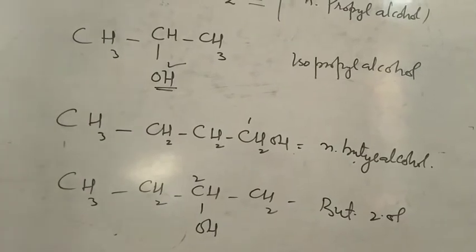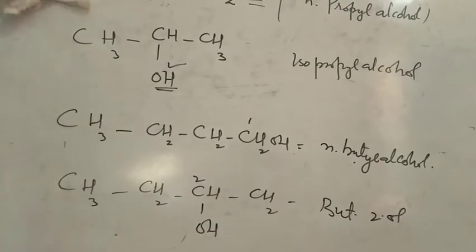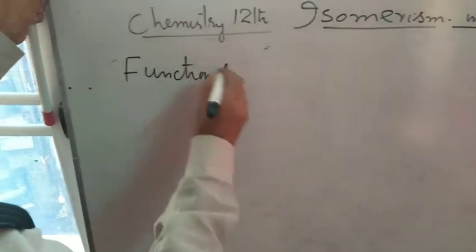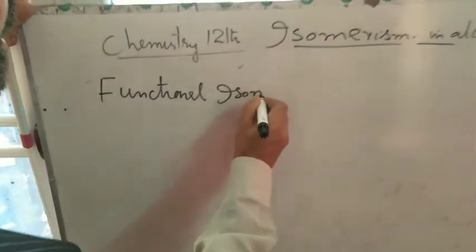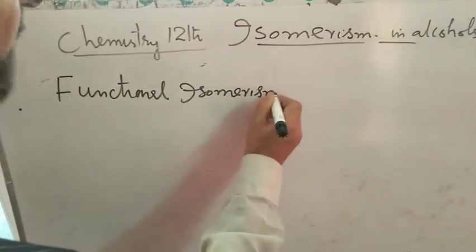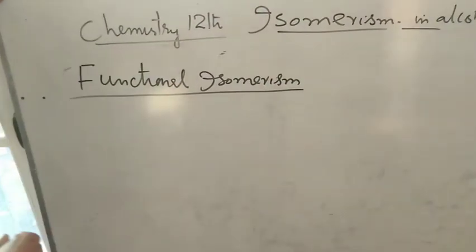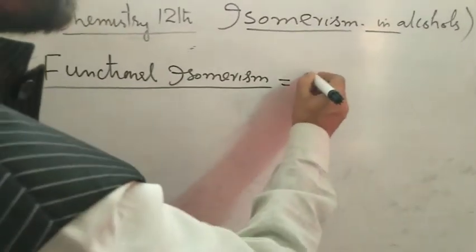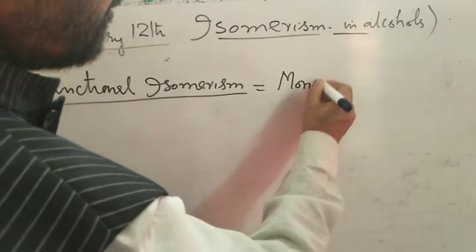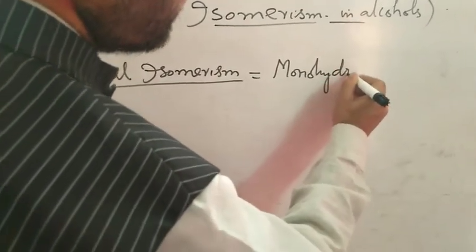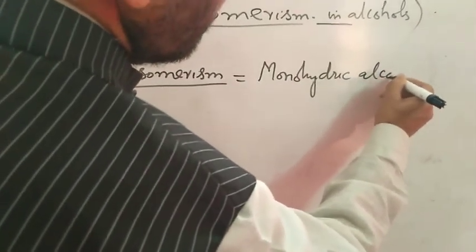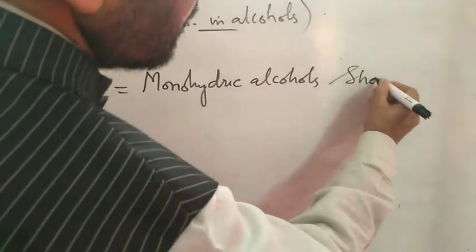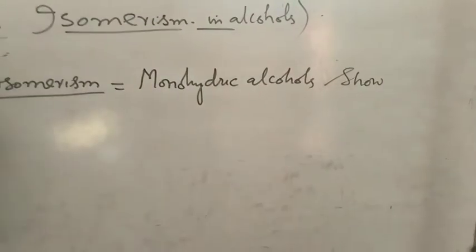Now the third type of isomerism which the alcohols show is the functional isomerism. Isomers having different functional groups but having the same formula. मोनोहाइड्रिक अल्कोहल्स जो हैं, monohydric alcohols show functional isomerism